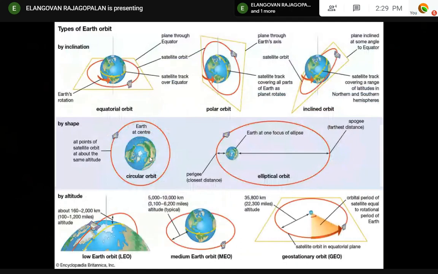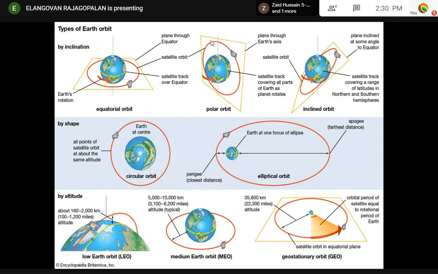Next is the type of orbit. The fundamentals may not be that much, but to understand some problems, you must know these types of orbit. One is inclination. That means how the orbital plane is with reference to the Earth's equatorial plane. The Earth is this, my yellow line is called the equatorial. So the plane around the equator is a yellow square. How is your satellite orbiting with respect to that plane? Mainly the angle between these two planes is called the inclination.